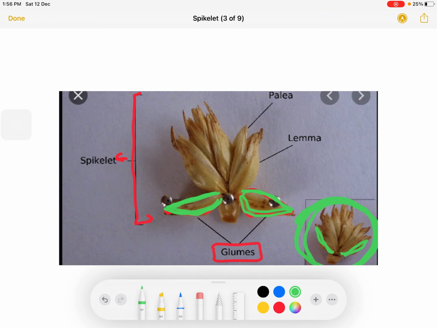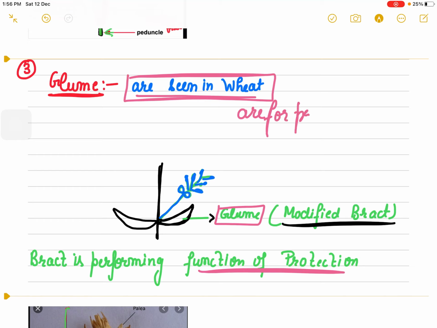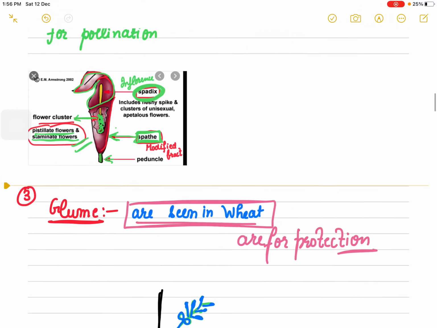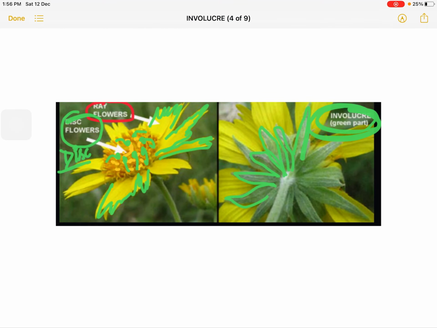As you can see, if we separate them, these are typical leaf-like structures. They are glumes, and the whole structure is known as a spikelet. So glumes in wheat are for protection, and they are modified bracts. They can be spathe, petaloid bracts, or glume. The last one is involucre. Involucre is observed in sunflower.